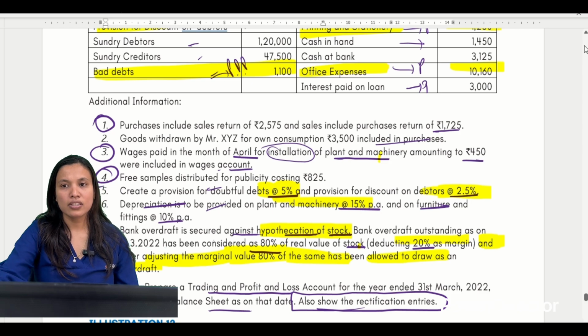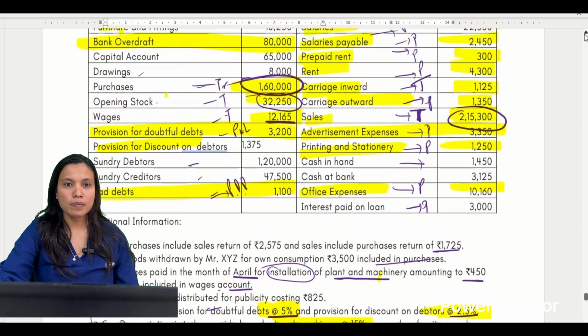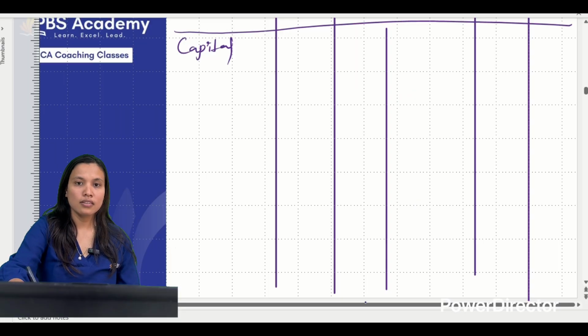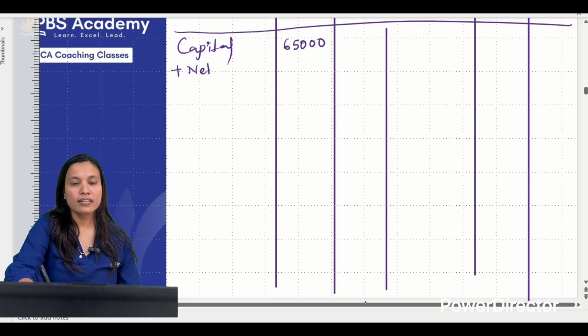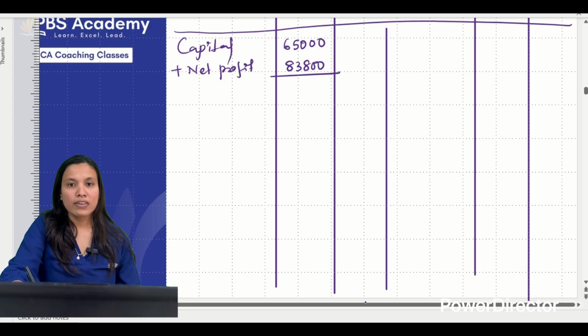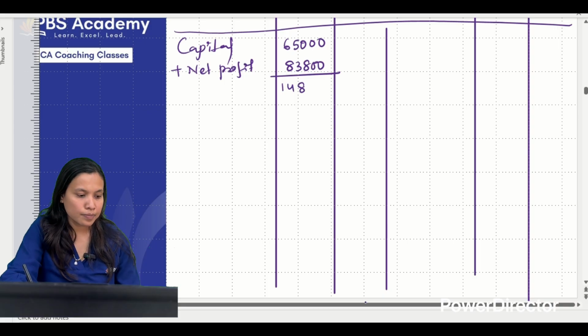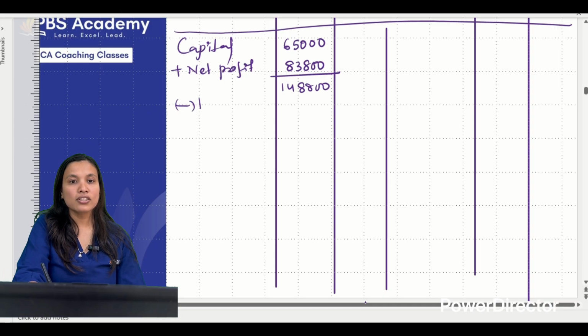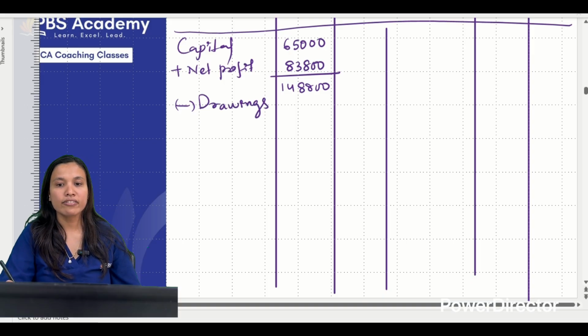What is the given amount of capital we have? Capital given in the question is 65,000. Correct? What is the net profit we are getting? Net profit 83,800. Total 1,48,800. Do you remember some adjustment in the drawings in the rectification? Only this item is left now.